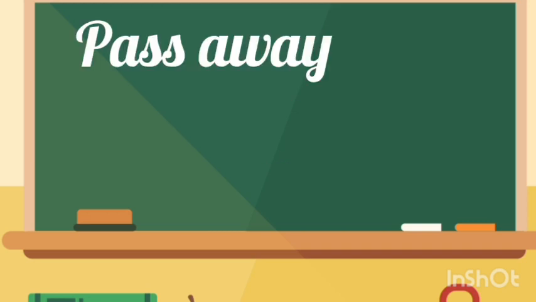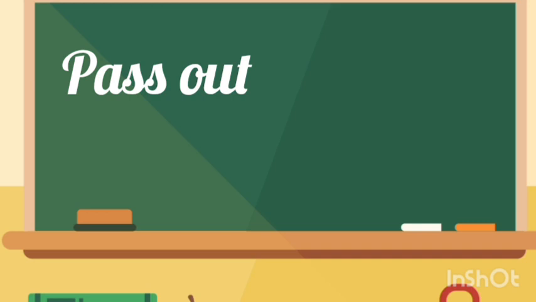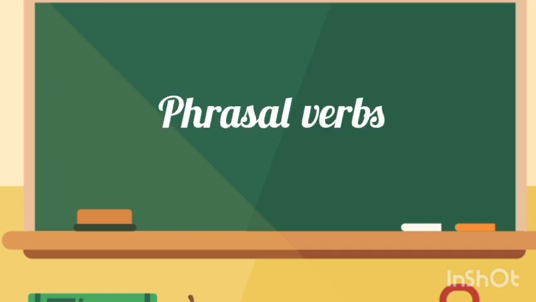Let me tell you one more example. Pass away. Pass away means die. Sentence: my neighbor passed away last night. One more: pass out. Pass out means faint. She passed out when she heard the bad news. Right? So this type of phrasal verbs will be asked. Let me tell you more examples regarding phrasal verbs and how they will be asking the questions also. See many phrasal verbs with their meaning.